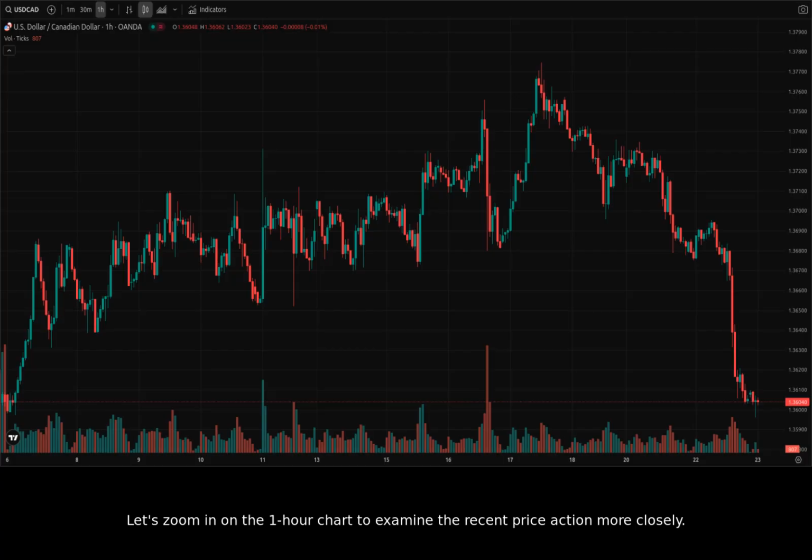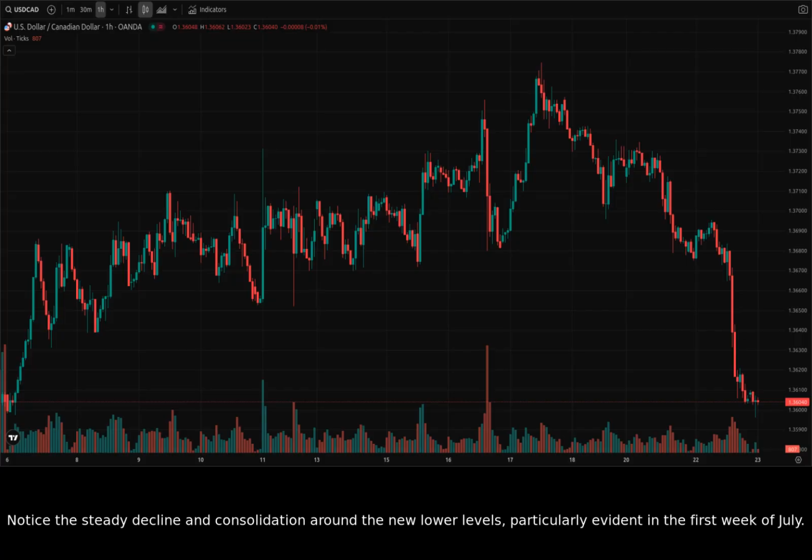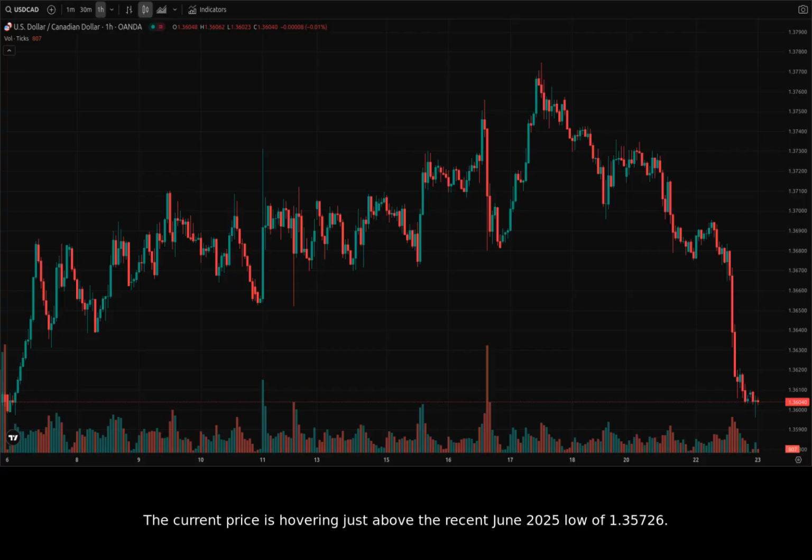Let's zoom in on the 1-hour chart to examine the recent price action more closely. Here, we can see the short-term bearish trend that has driven the price down. Notice the steady decline and consolidation around the new lower levels, particularly evident in the first week of July. The current price is hovering just above the recent June 2025 low of 1.35726. This hourly chart clearly illustrates the persistent selling pressure on the pair.